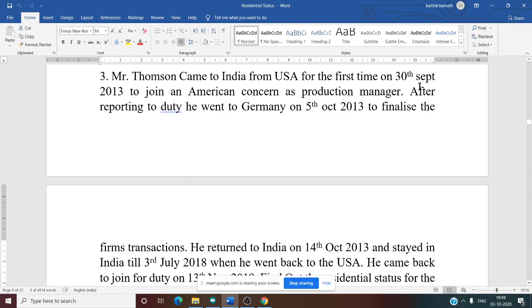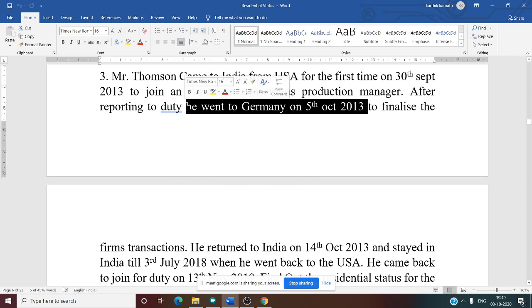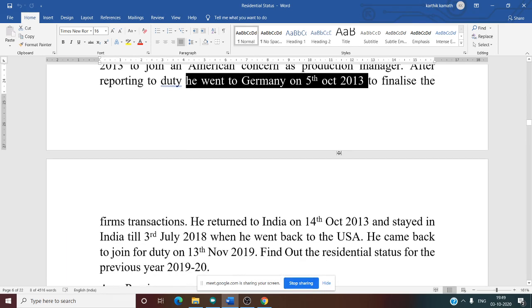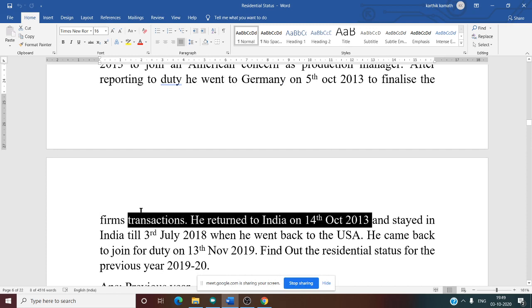See this. After reporting to duty, he went to Germany on 5th October 2013. First time he came when? On 30th September 2013. After that, for 5 days he was in India, and then he leaves India and goes to Germany on 5th October. He returns to India on 14th October. That means from 5th to 13th October, 9 days, he was not there in India.